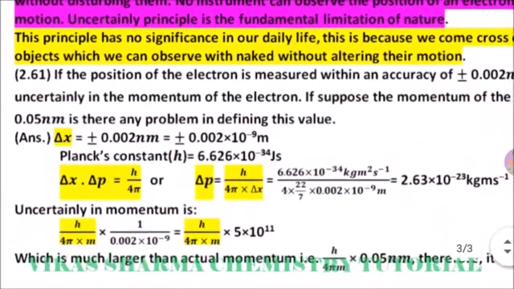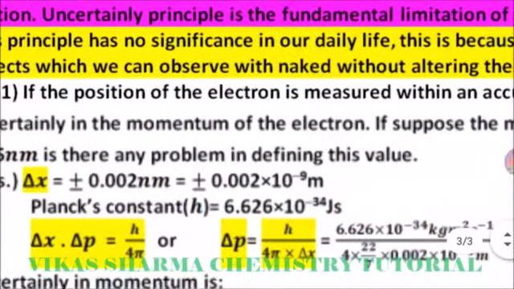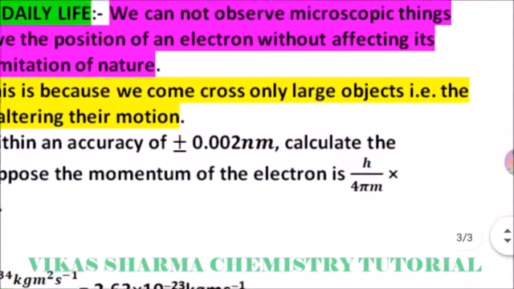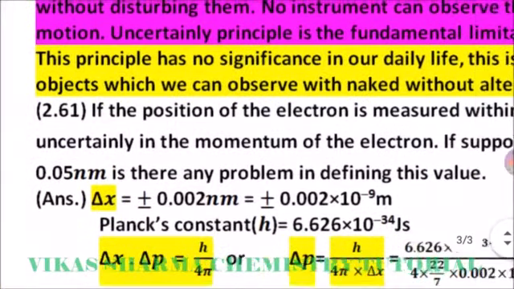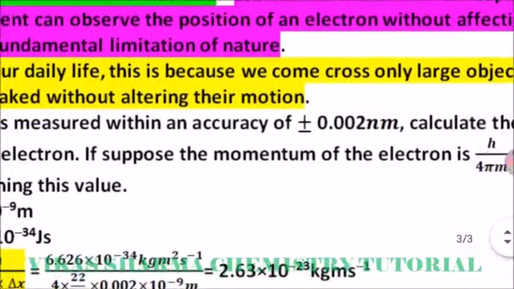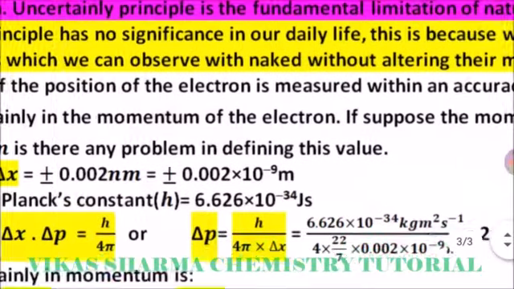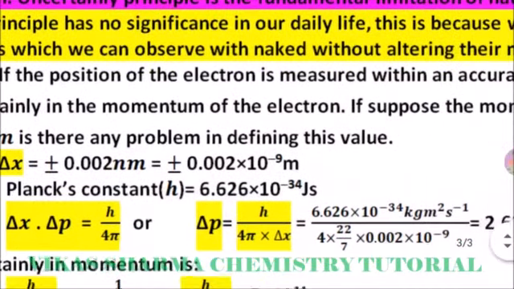In this topic, the numerical is based on the NCERT book. The question is: the position of an electron is measured with an accuracy of plus minus 0.002 nanometer. Calculate the uncertainty in the momentum of the electron. Suppose the momentum of the electron is h divided by 4 pi m multiplied by 0.05 nanometer, is there any problem in defining this value?